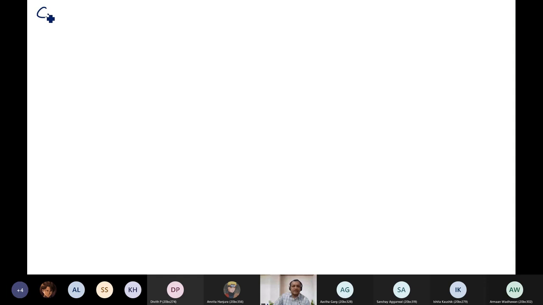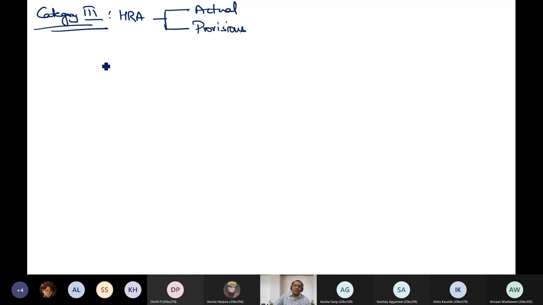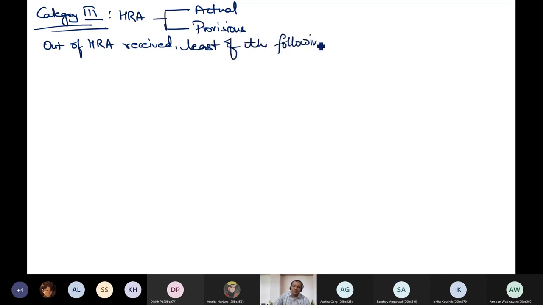And now the next category, category 3, in which there is only one allowance, house rent allowance, where exemption depends on two things: actual expenditure and provisions of the act. So how do you compute the exemption? It is just like leave encashment or gratuity. Out of HRA actually received, you have to compute 3 points. Least of the following is exempt. These 3 points you have to compute.